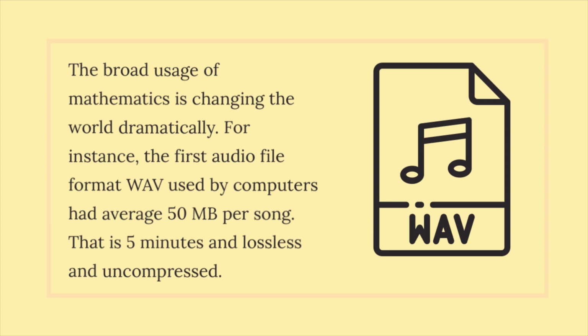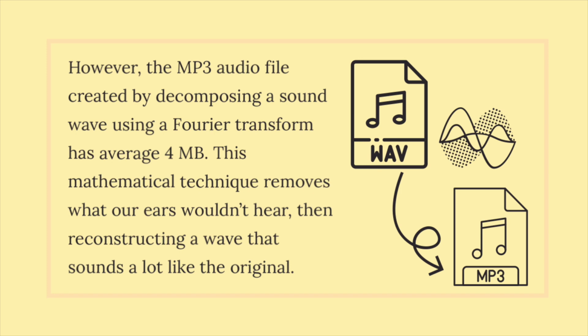For instance, the first audio file format, WAV, used by computers had an average of 50 megabytes per song. That is 5 minutes, lossless and uncompressed. However, the MP3 audio file, created by decomposing a sound wave using a Fourier transform, has an average of 4 megabytes. This mathematical technique removes what our ears wouldn't hear, then reconstructs a wave that sounds a lot like the original.